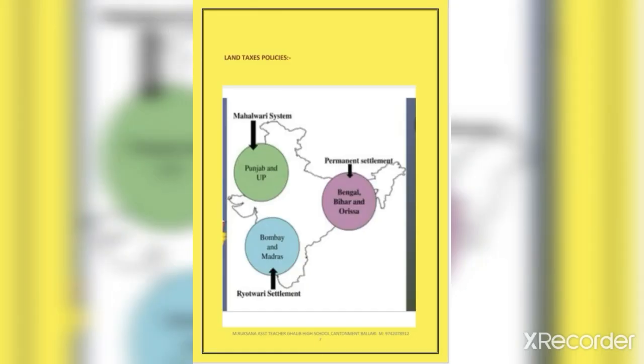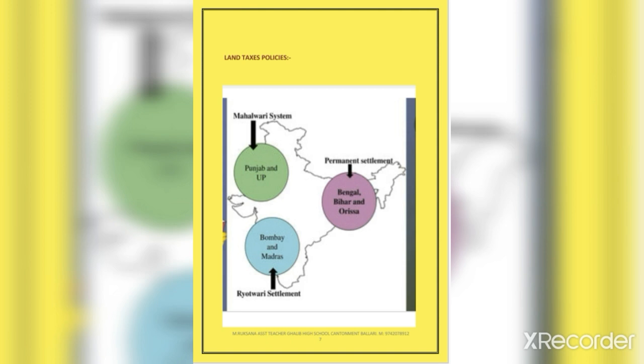Our next concept is land tax policies. The East India Company had to pay 4 lakh pounds to the British government for its control over Bengal province. In order to fulfill this commitment, the company had to stabilize its financial interest in a secure manner.